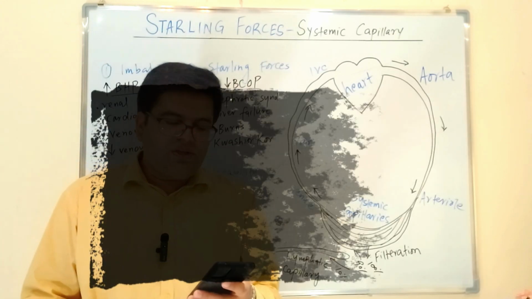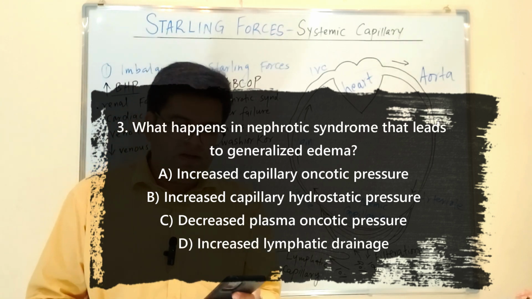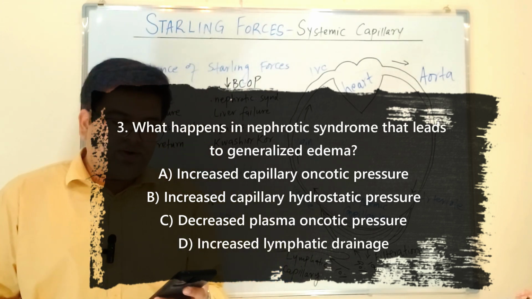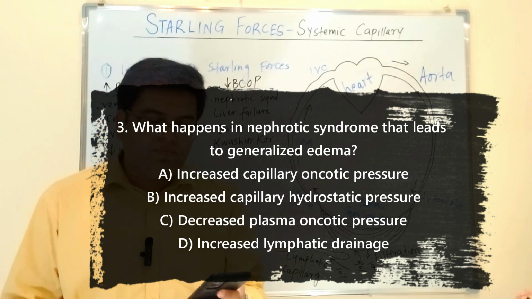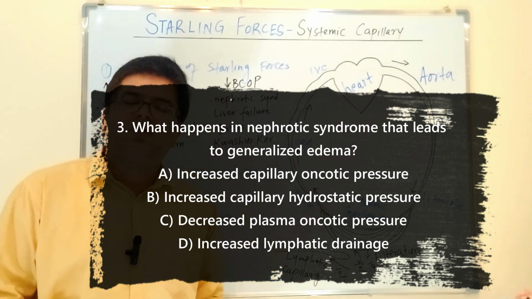Next question is, what happens in nephrotic syndrome that leads to generalized edema? And the options are increased capillary oncotic pressure, increased capillary hydrostatic pressure, decreased plasma oncotic pressure, increased lymphatic drainage. So you will be answering this question in the comment section.